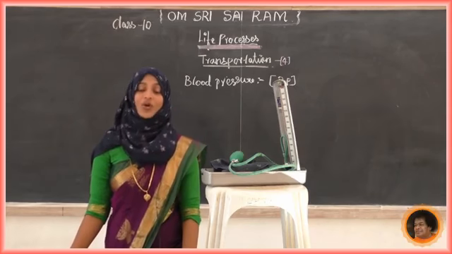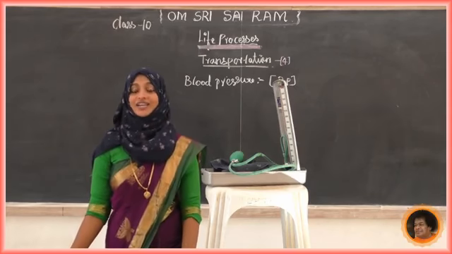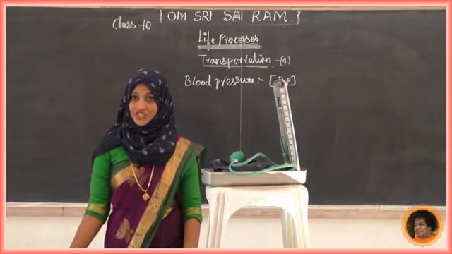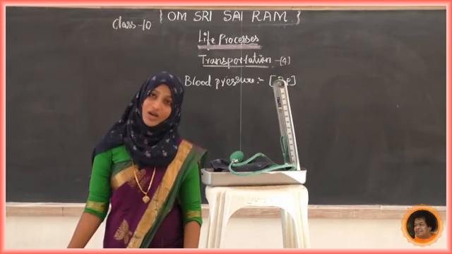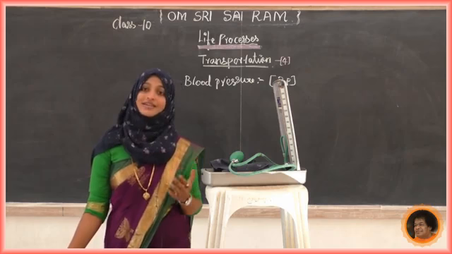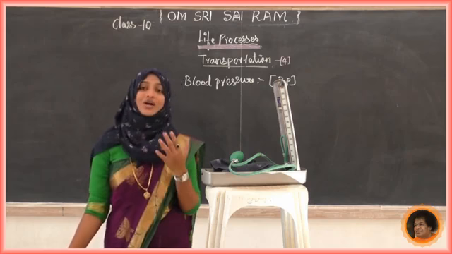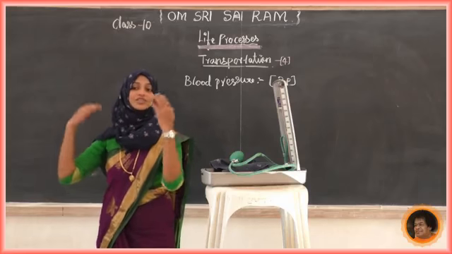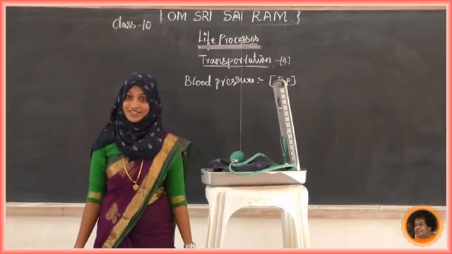Now if the pressure is higher than this normal range, we call it hypertension. If it is very low, below the normal range, we call it hypotension. Below means hypo, higher means hyper.